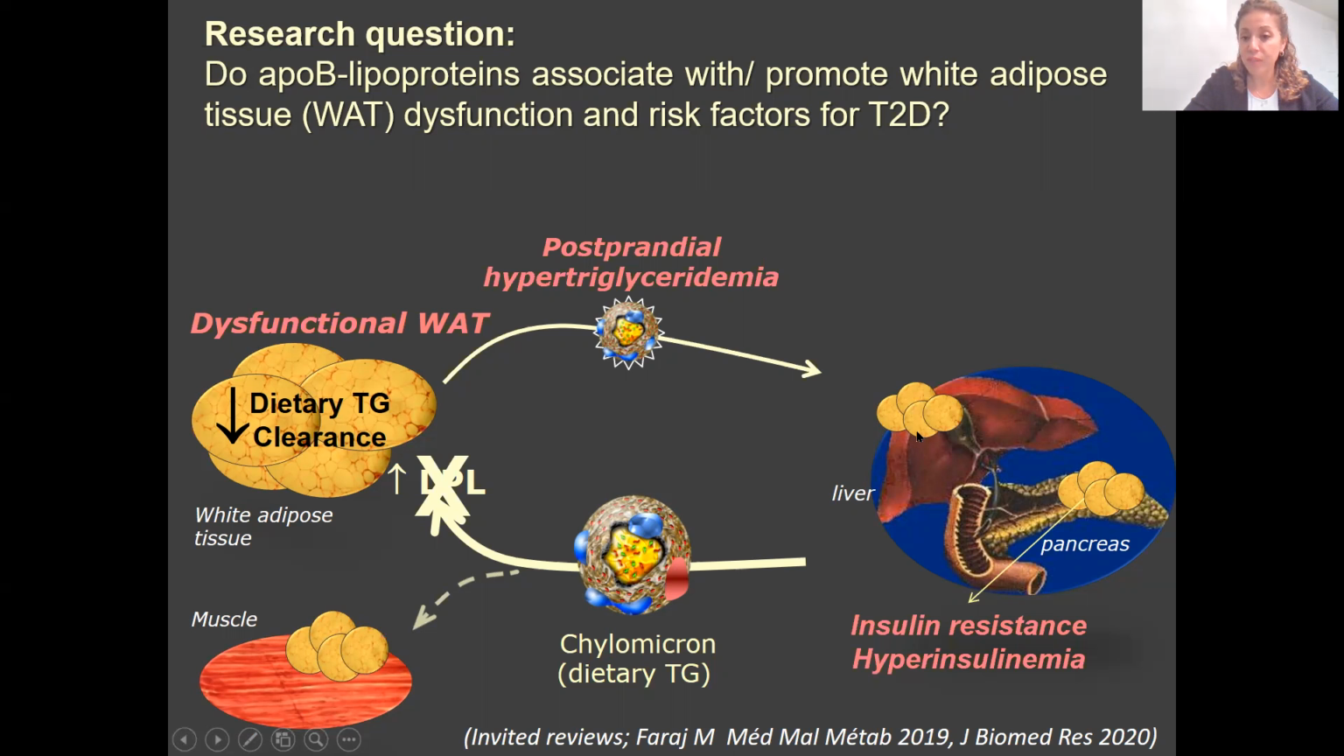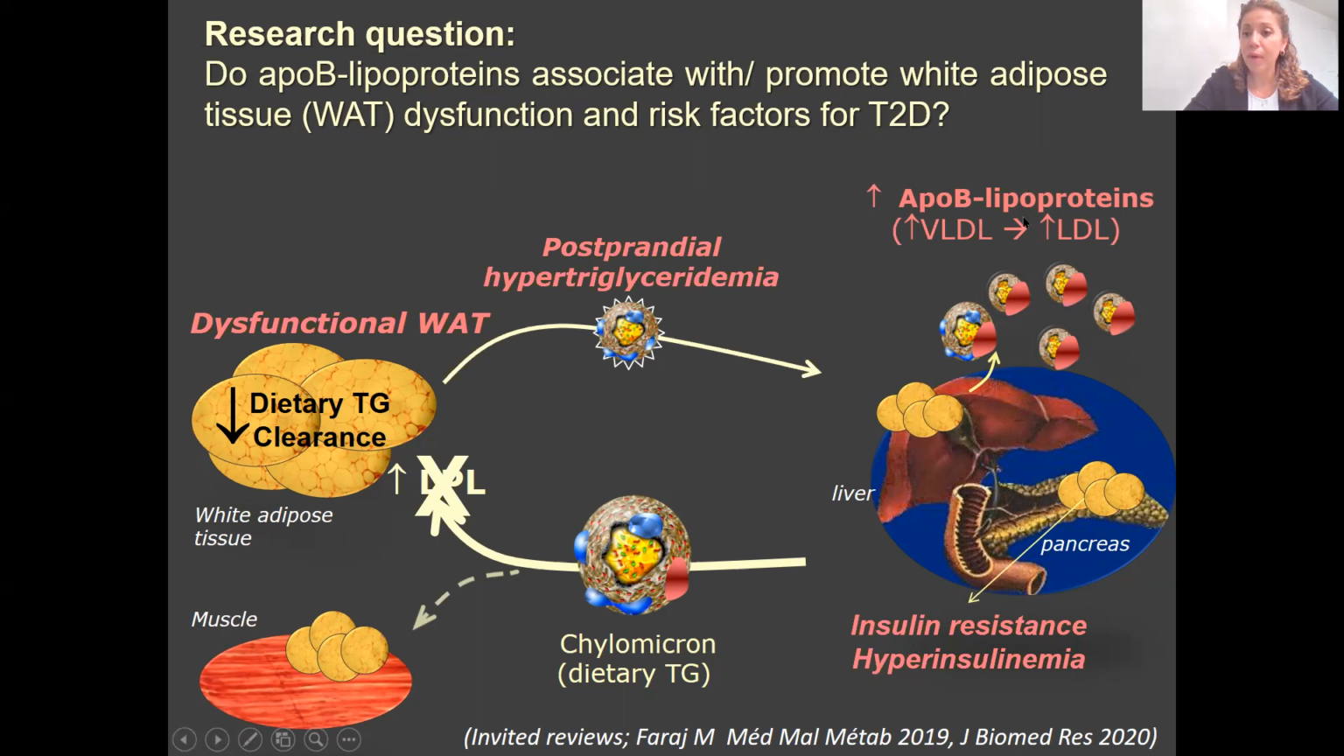In the liver, lipotoxicity also induces the secretion of ApoB lipoprotein particles accumulating in the form of LDL in the circulation. Now, we wanted to know whether now LDL go back and act directly on adipose tissue, inducing its dysfunction and therefore promoting all these risk factors for type 2 diabetes in subjects with hyperapoB.